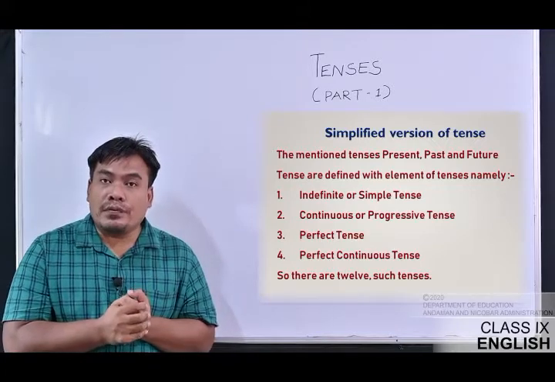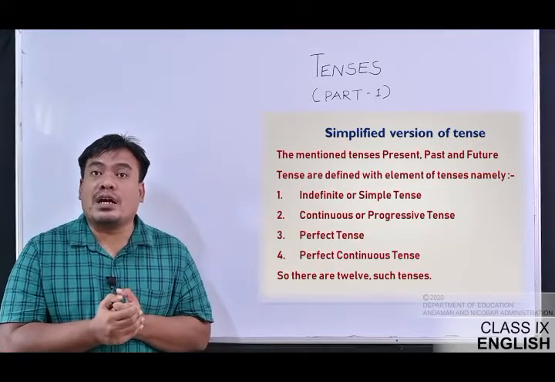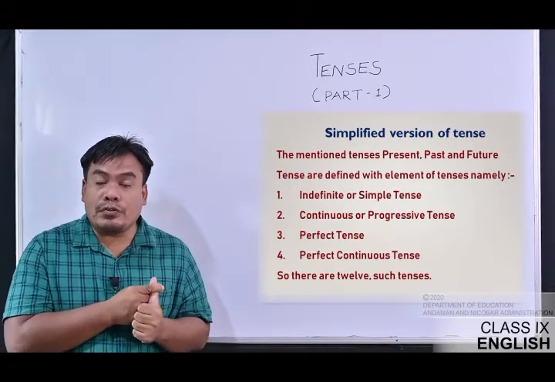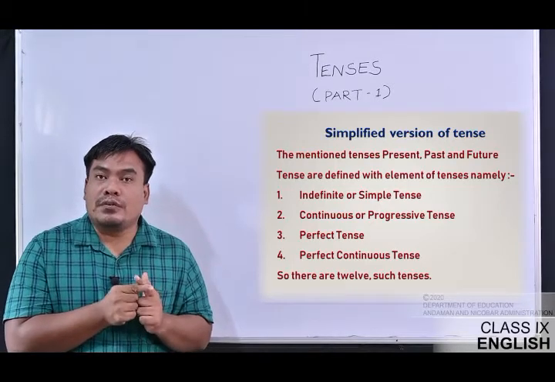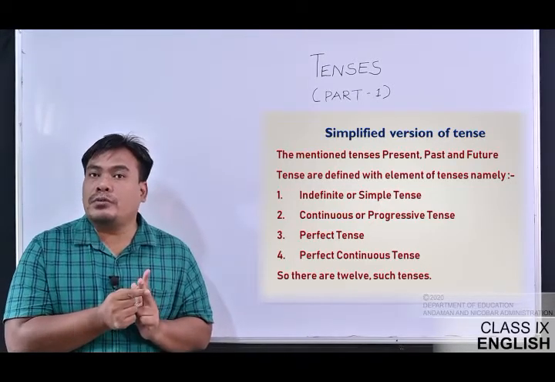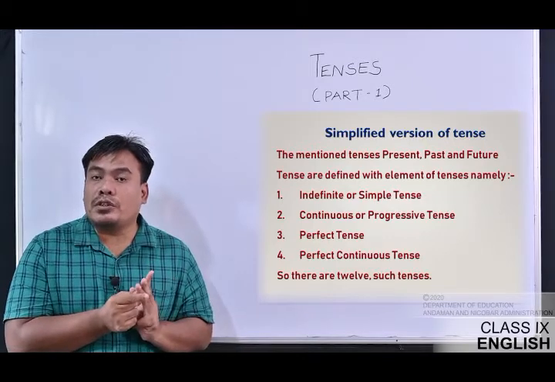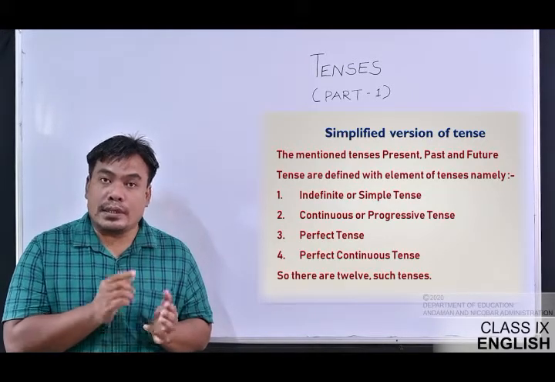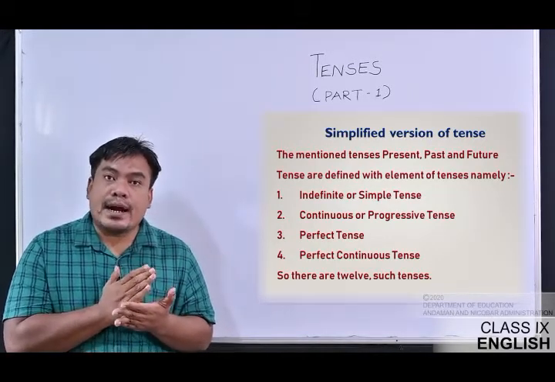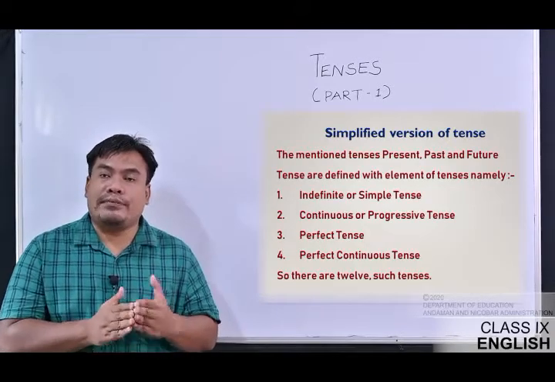Now the last one, the future tense, and those tenses which come under it: future indefinite, future continuous, future perfect tense, and future perfect continuous tense. These are the 12 tenses that we are going to learn.